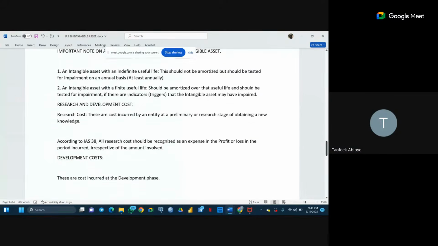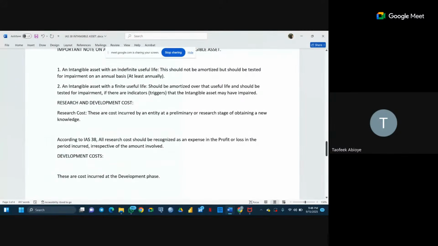We now have research and development costs. So research costs, these are costs incurred by an entity at a preliminary or research stage of obtaining new knowledge. When I was discussing this at the beginning, I said that we can only recognize an intangible asset that we purchase, not an internally generated one. However, for internally generated intangible assets, there are two stages to it.